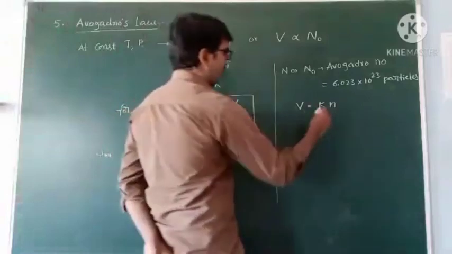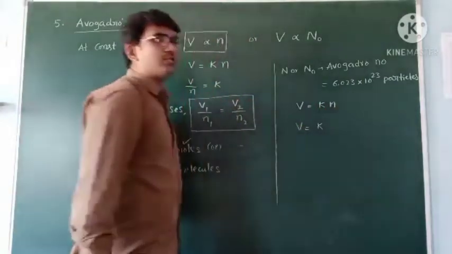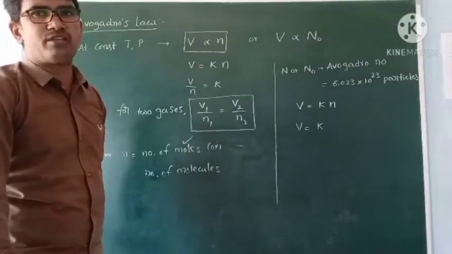So V is equal to K into number of moles. What is the formula for number of moles?